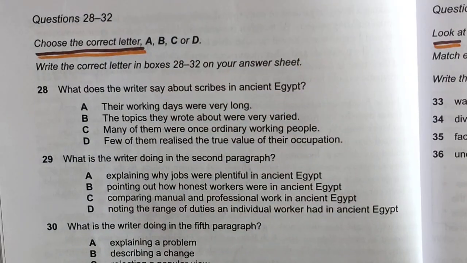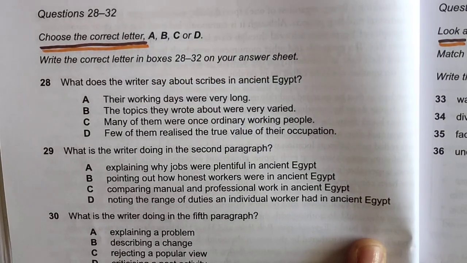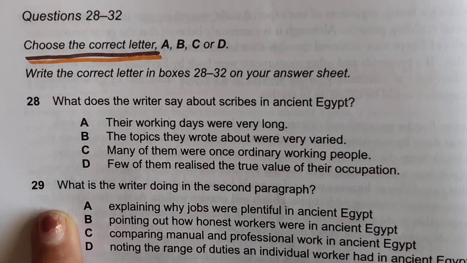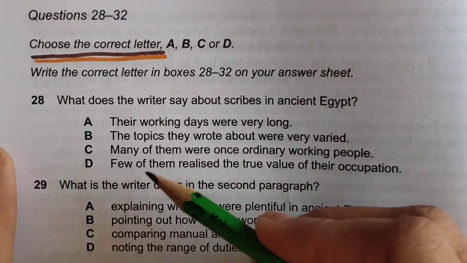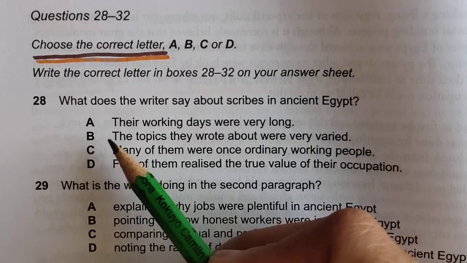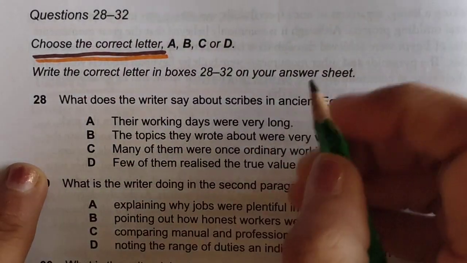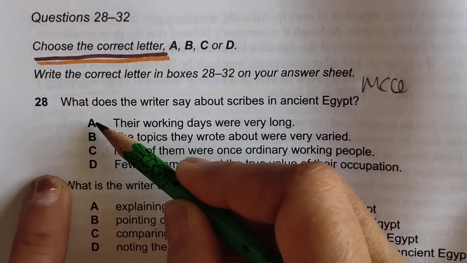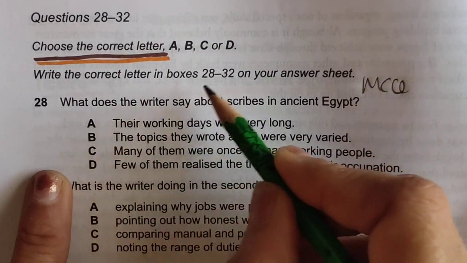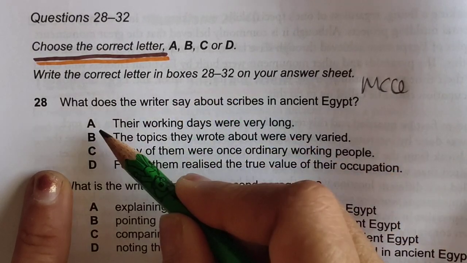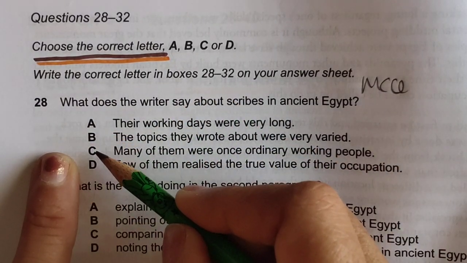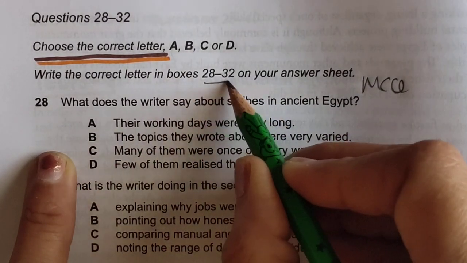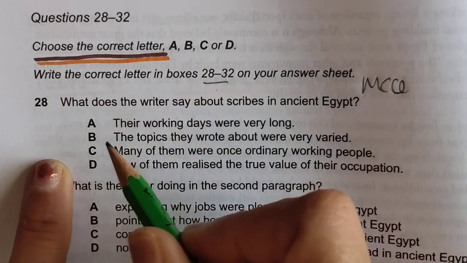Okay, now let's start with the first one. Read this reading passage with me. I am showing it in a big manner, like a zoom. As you know, this is a multiple choice question. In the answer sheet you have to select one option, and in front of 28 you have to write, suppose B is the answer, you write B. This is how you write the answers in the answer sheet.